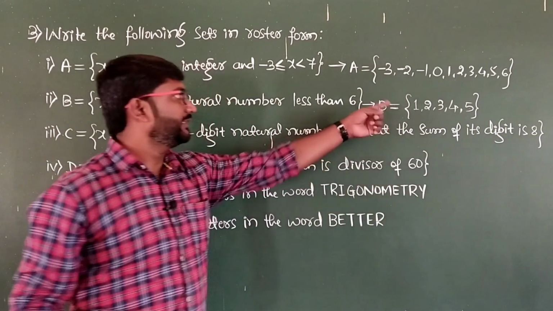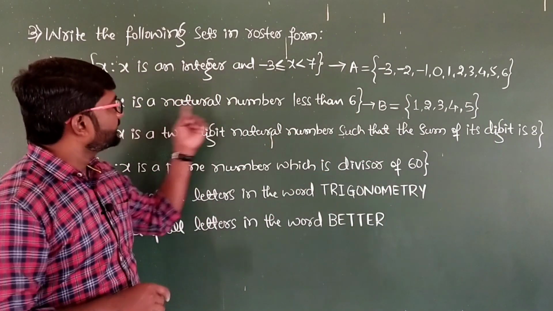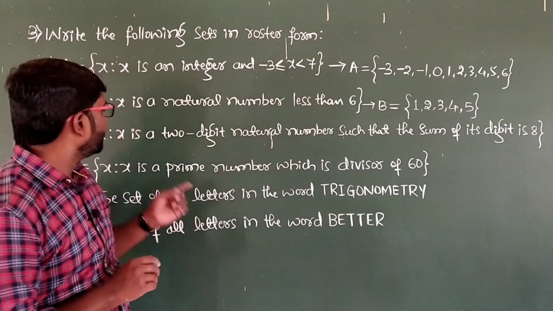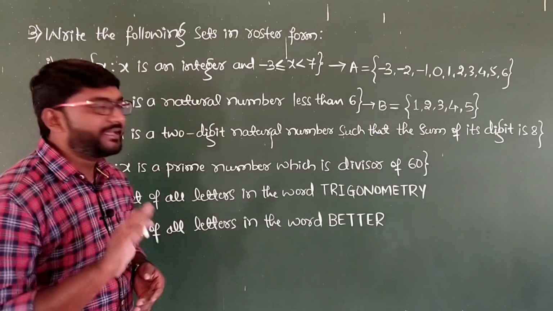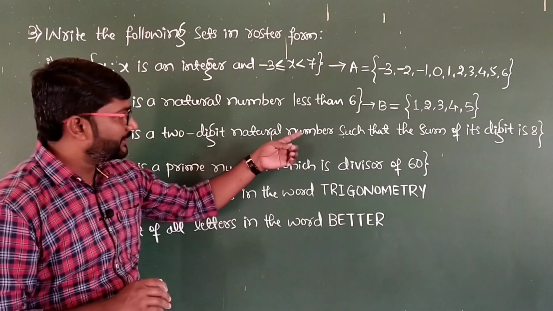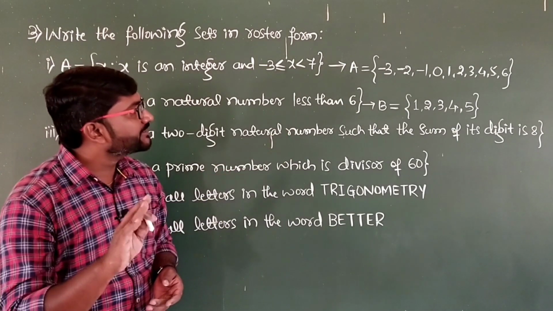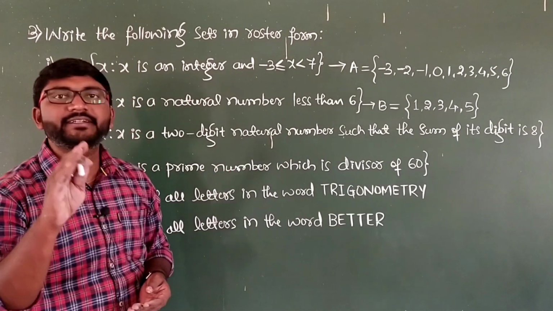So this is there in the roster form, whereas this is there in the set builder form. So now take up the Roman number 3. X such that x is a 2-digit natural number such that sum of its digit is 8.